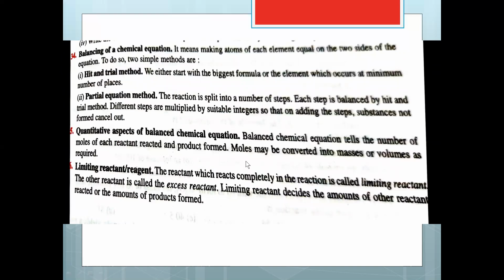Then we come to the stoichiometric equation, balancing of a chemical reaction. It means making atoms of each element equal on two sides of the equation. And we do it by two methods. One is the hit and trial method, and the second one is the partial equation method. In the hit and trial method, we either start with the biggest formula or the element which occurs at the minimum number of places. In the partial equation method, the reaction is split into a number of steps. Each step is balanced by the hit and trial method, and different steps are multiplied by suitable integers so that on adding the steps, the substances not formed cancel out.